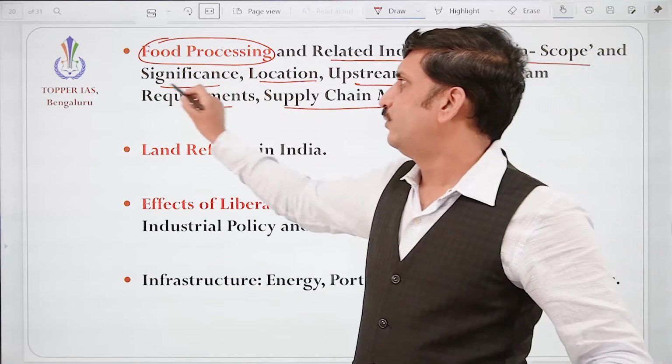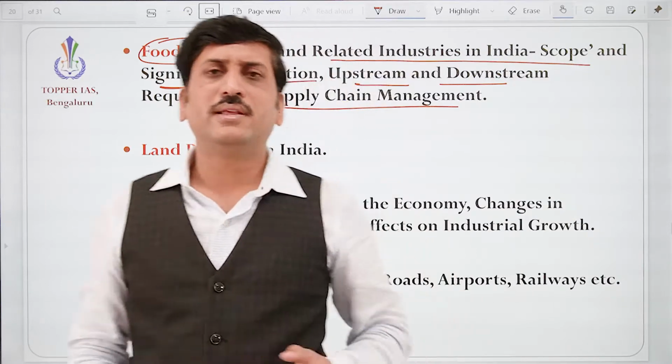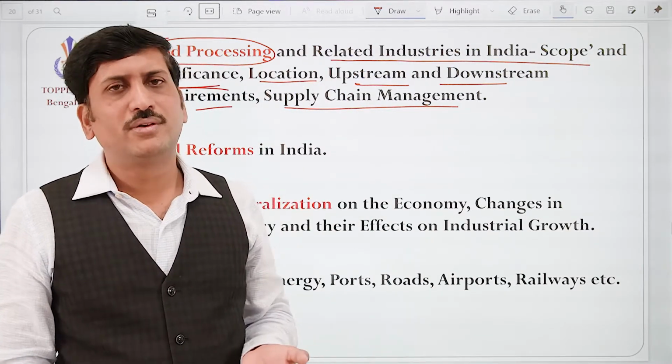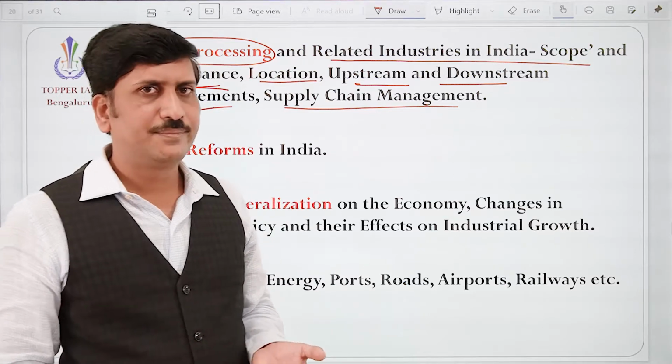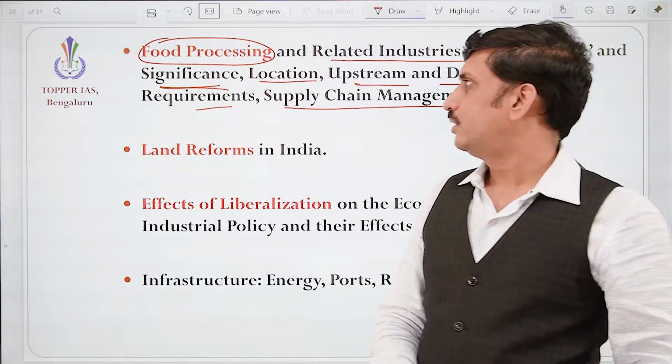Definitely yes, this is very important. If milk is available, the milk can be stored for just 24 hours, 48 hours, correct? But what about milk powder? Yes, its life is more, correct? Significance,